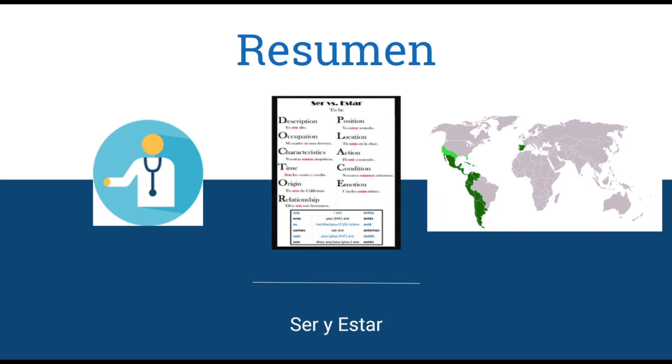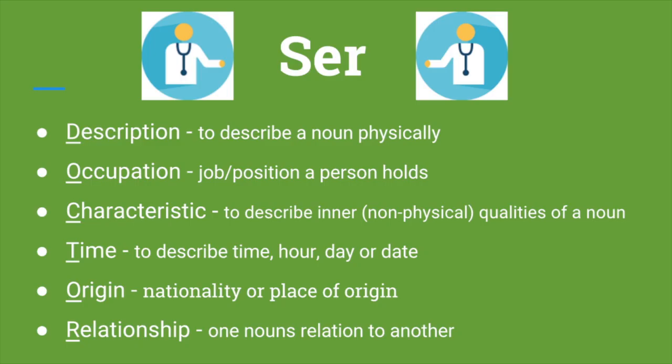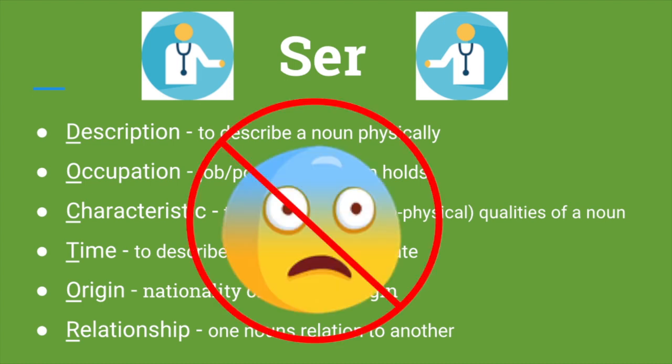Today's lesson will be on the two verbs that both mean to be, ser and estar, for which we have the acronyms doctor and place. The conjugations for the verbs will be right here. Here we have an acronym to help us remember most of the uses of ser, with some additional to be mentioned. Ser and estar are both used for descriptions and characteristics. However, ser is not used to talk about feelings, emotions, or conditions.